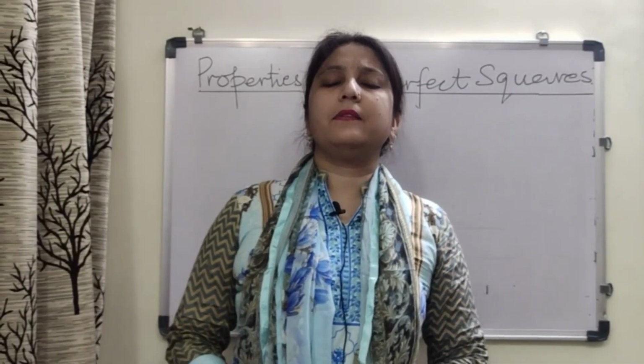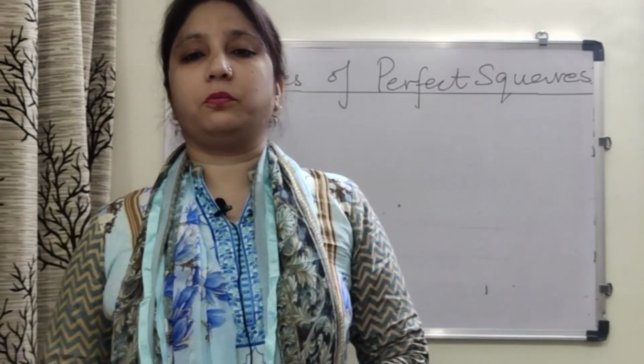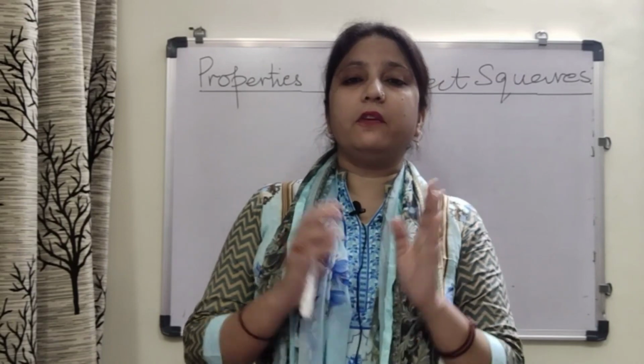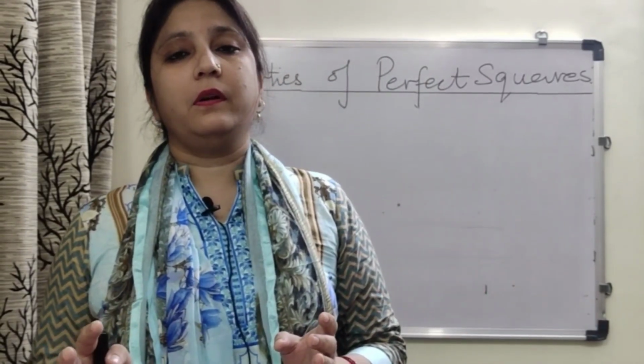Children, in yesterday's video, we discussed squares and perfect squares. I explained the difference between squares and perfect squares.